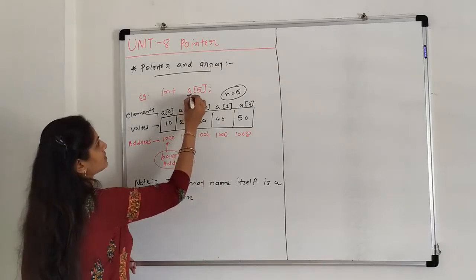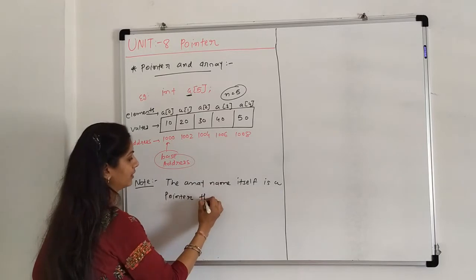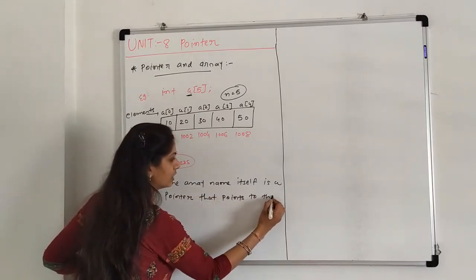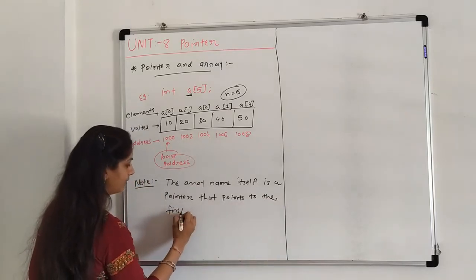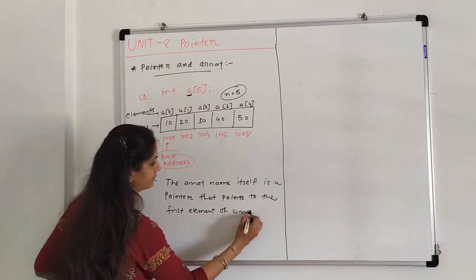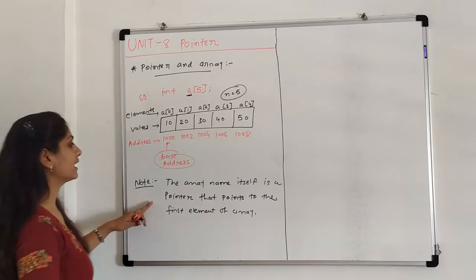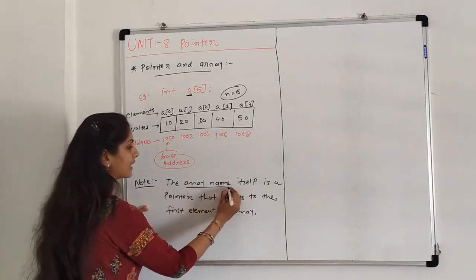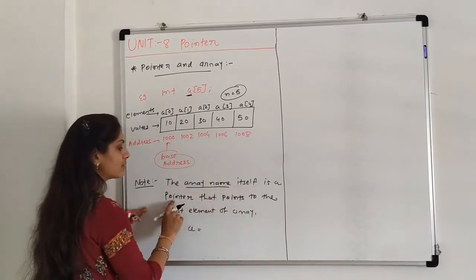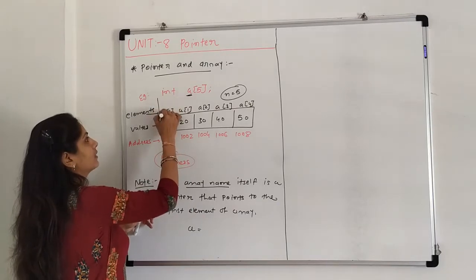Here the array name is A. It is itself a pointer that points to the first element of the array.